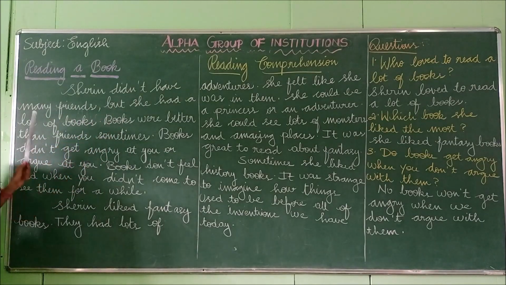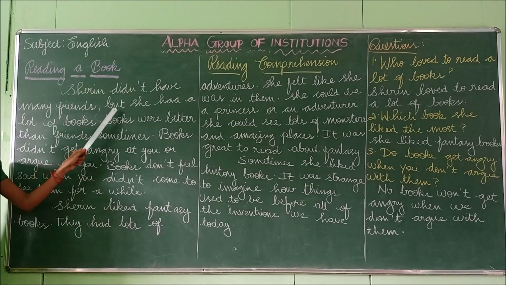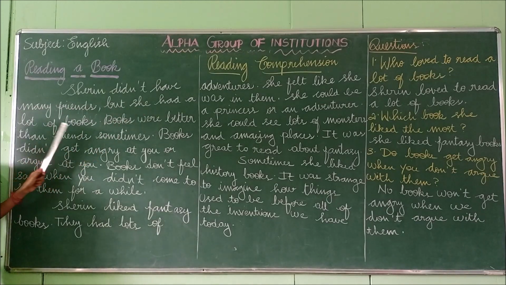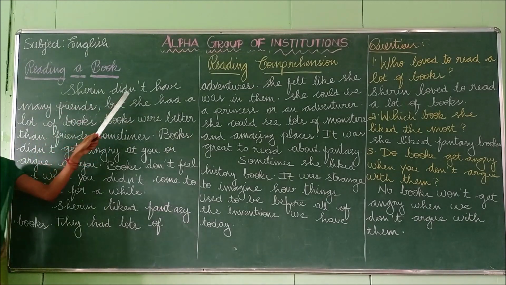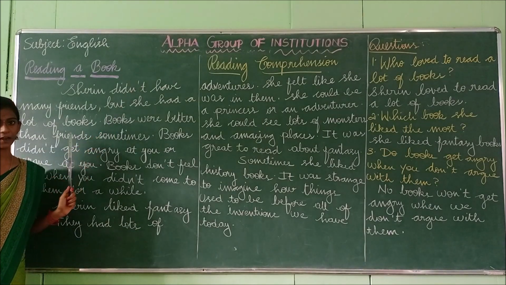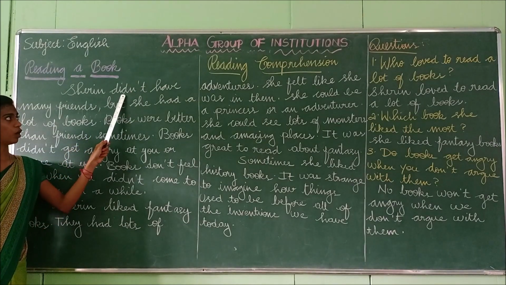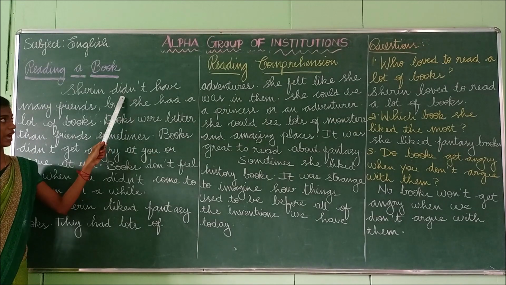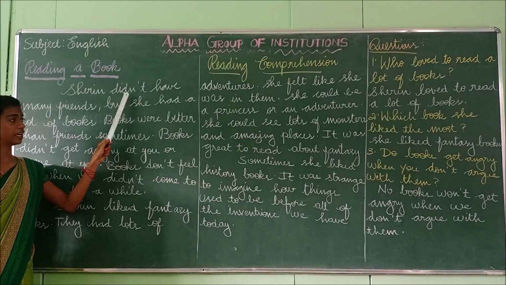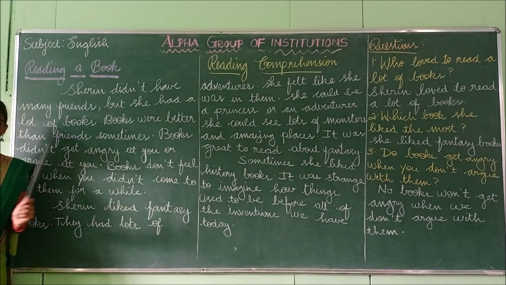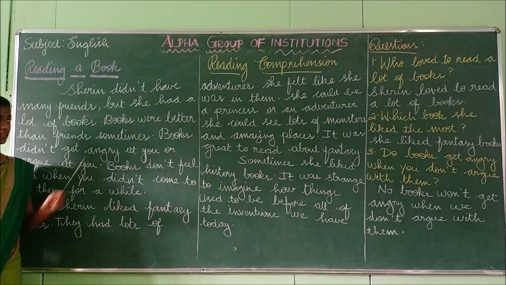Sherin didn't have many friends, but she had a lot of books. So why have we used the apostrophe here? How do we have to read this? We have to read this as didn't, but the full form of this is did not. So we have written it in a short form.